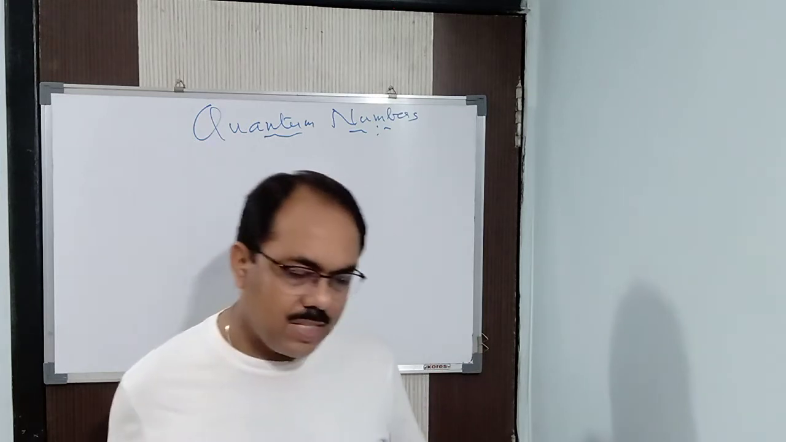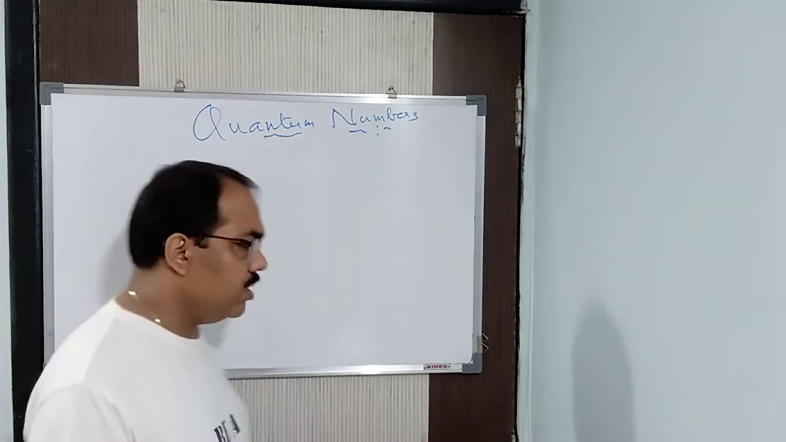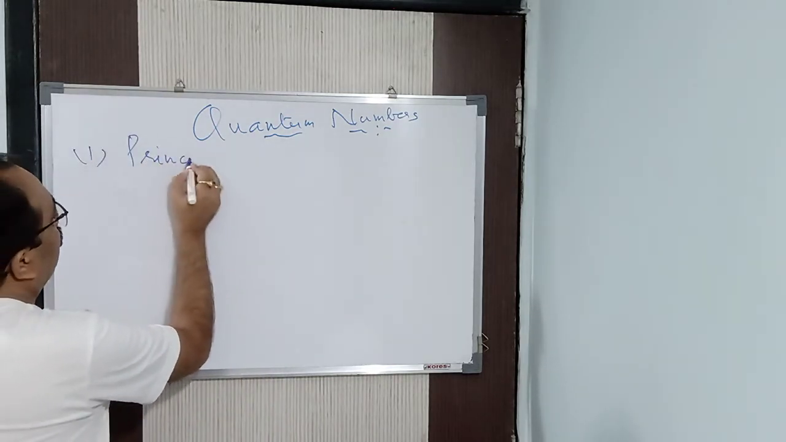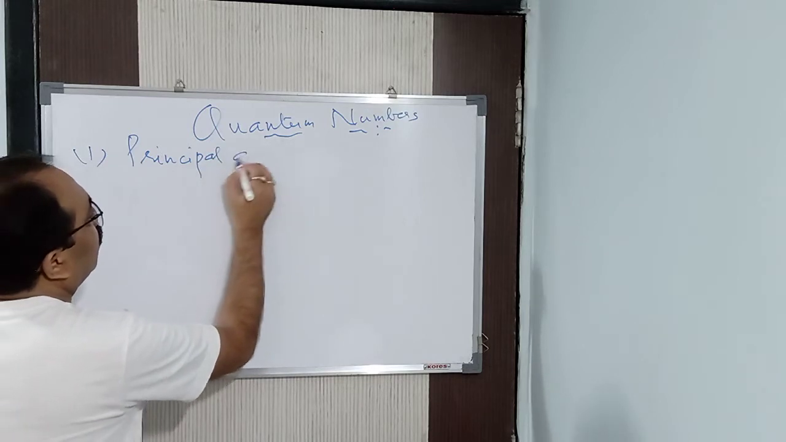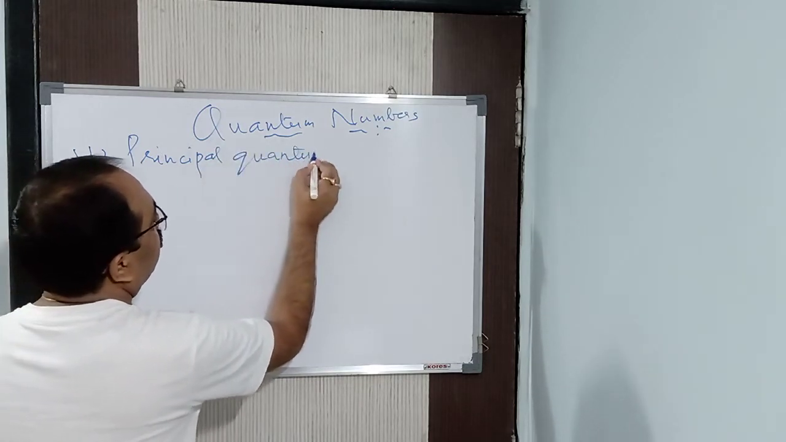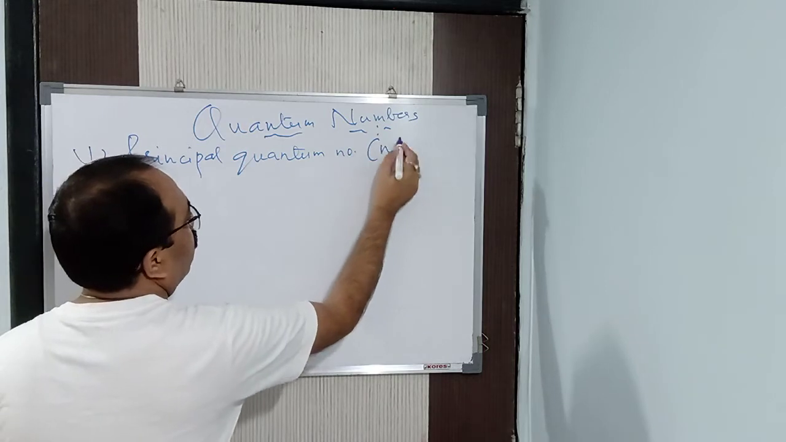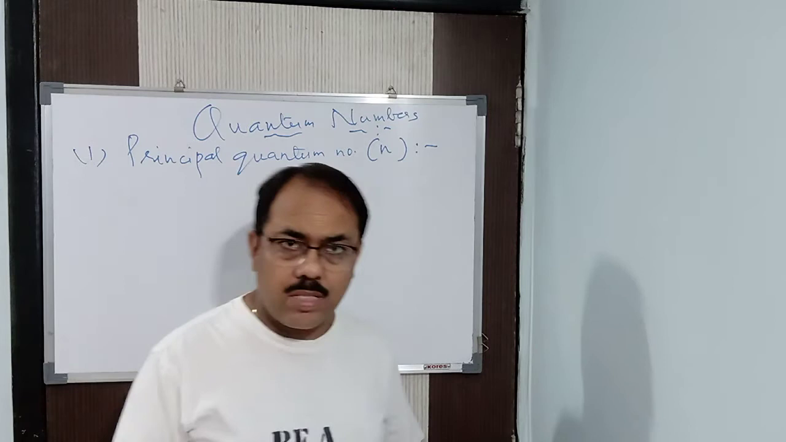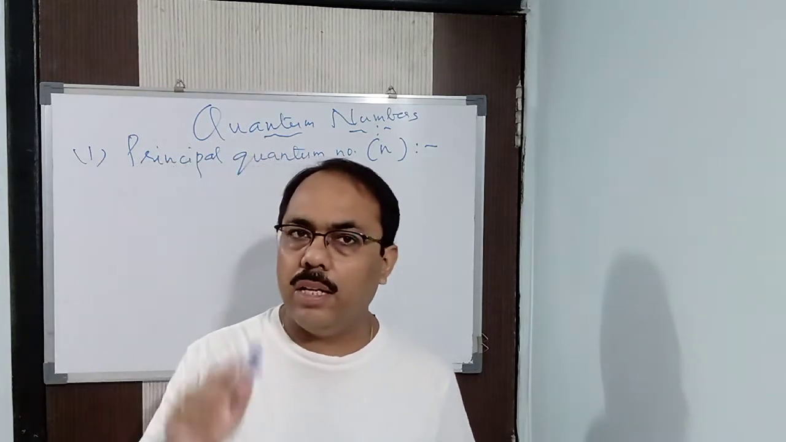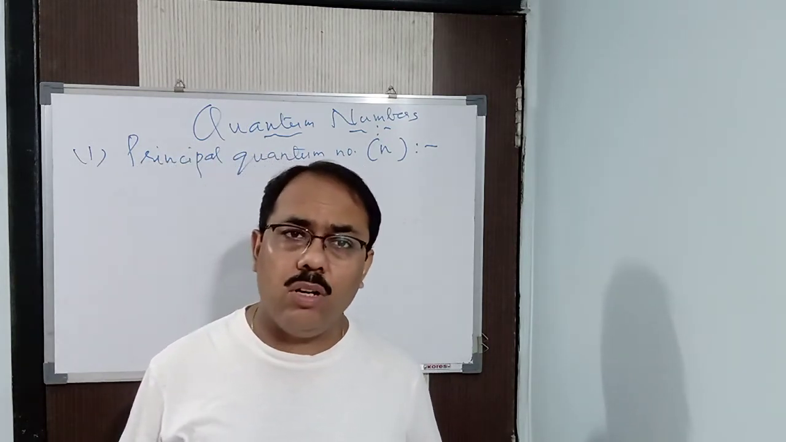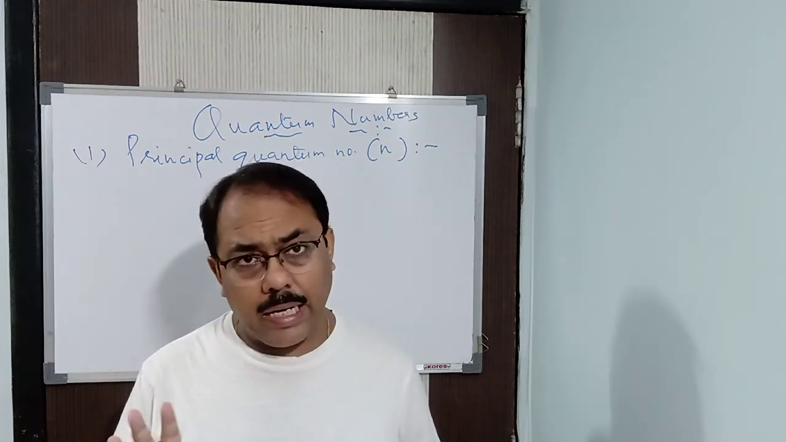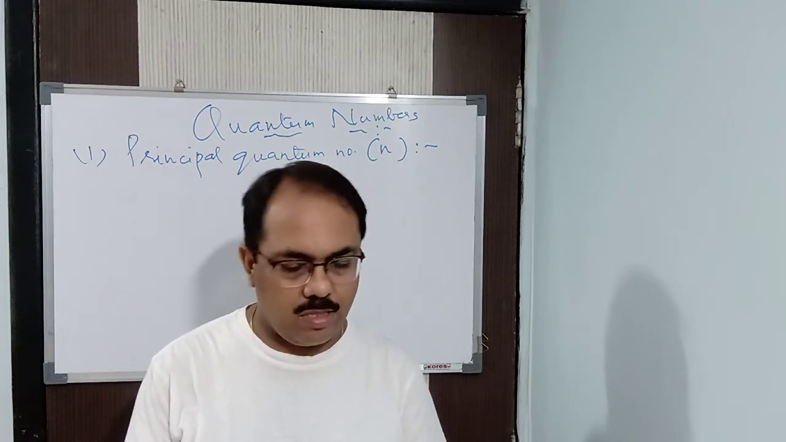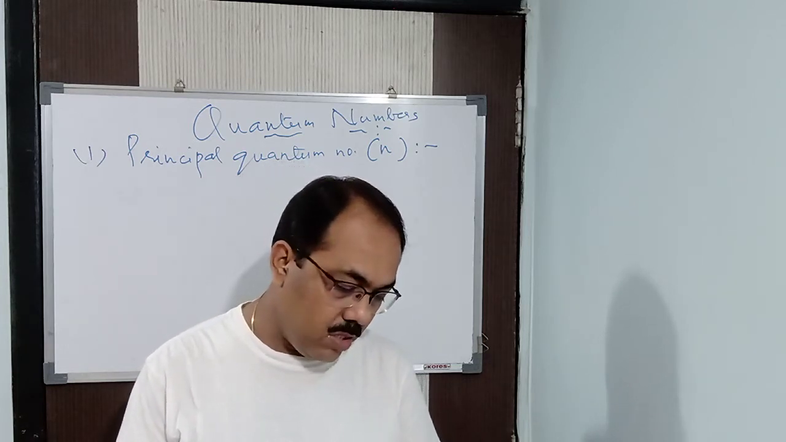Now, as you see, there are 4 types of quantum numbers. First is the principal quantum number, denoted by the letter small n. The other 3 quantum numbers are the azimuthal quantum number, denoted by the letter small l, then the magnetic quantum number, denoted by the letter small m, and then the spin quantum number, denoted by the letter small s. First we will study the principal quantum number.